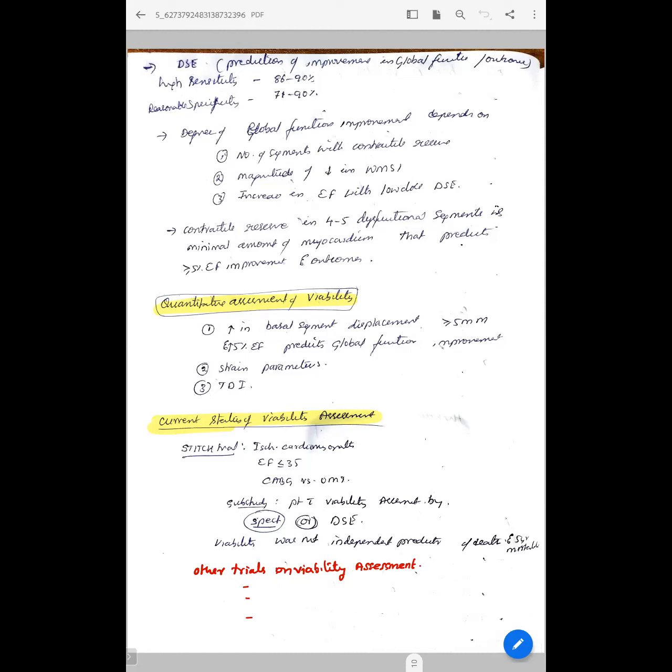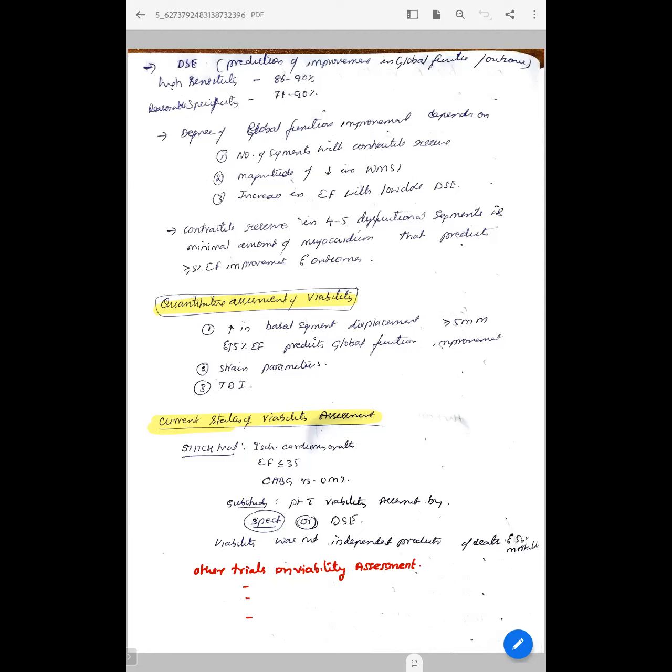And coming to quantitative assessment of viability, this is based on an increase in basal segment displacement of more than 5 mm or an increase in EF of more than 5%, and other parameters include strain parameters and the tissue Doppler index. If with strain imaging and low dose DSC these parameters improve, then there are high chances of global functional improvement.